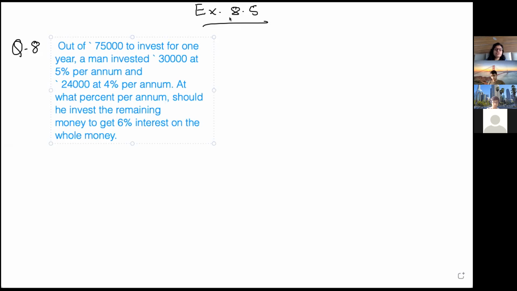Okay, this is question number 8. Out of rupees 75,000 to invest for 1 year, a man invested rupees 30,000 at 5% per annum and rupees 24,000 at 4% per annum. At what percent per annum should he invest the remaining money to get 6% interest on the whole money? So what is the principal amount over here?